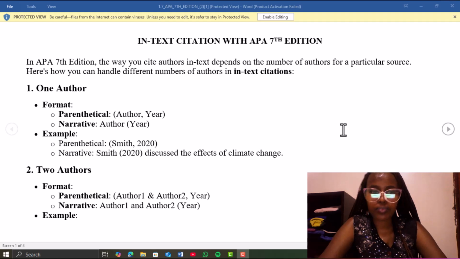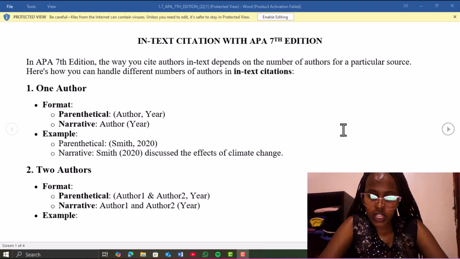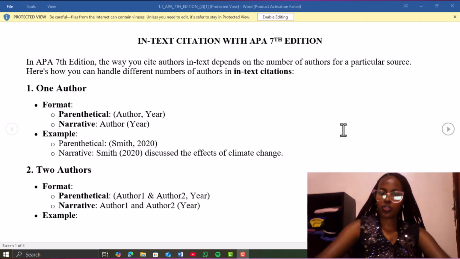For example, if you wrote Smith 2020 and you want that to appear in the same bracket, which is parenthetical, you write (Smith, 2020). If you want to cite this in a narrative way, you write Smith, but you don't put a comma, and you put the year in one bracket. That is for one author.